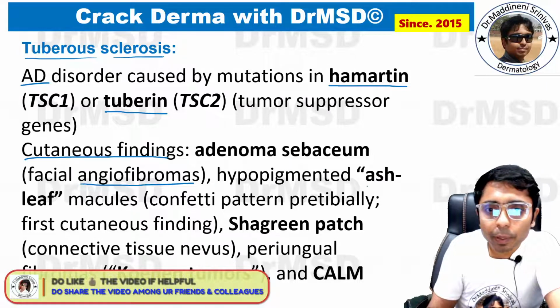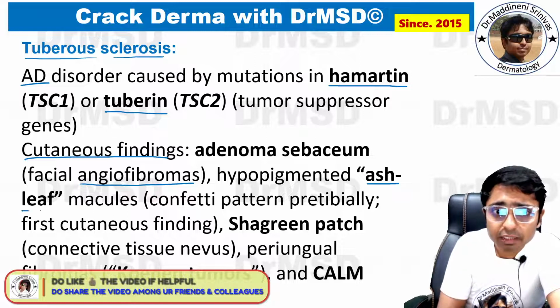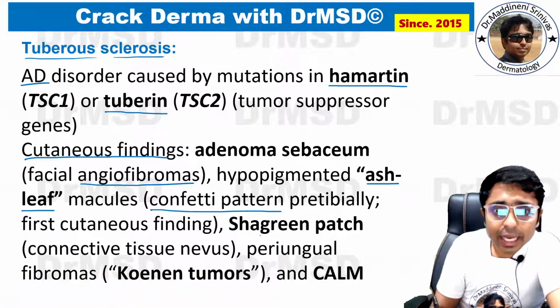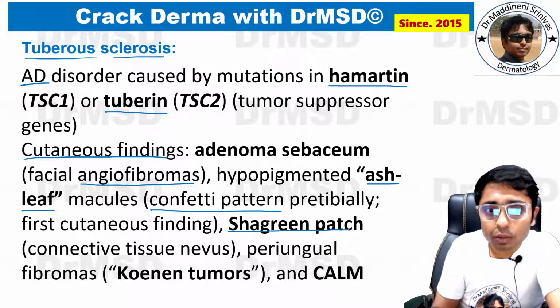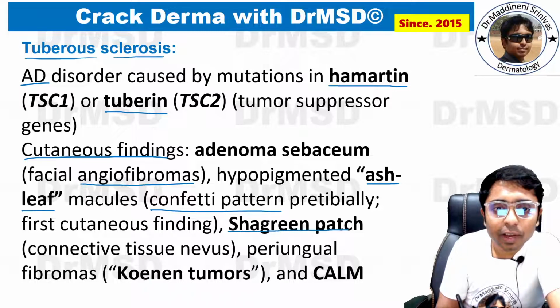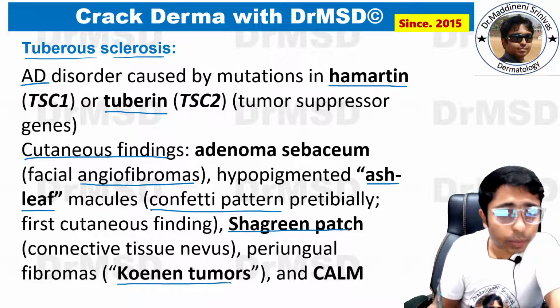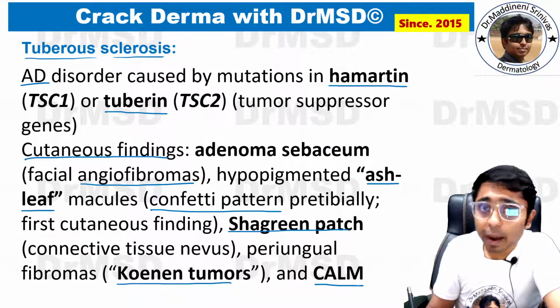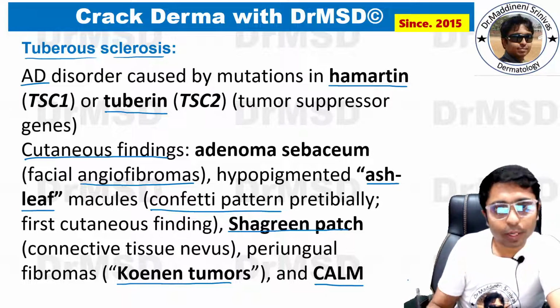and there can be hypopigmented lesions like, for example, Ash Leaf Macules. Confetti pattern can also be seen, and shagreen patch can also be noted, and periungual fibromas, Koenen's tumors can also be noted periungually, and café-au-lait macules can also be seen apart from neurofibromatosis.